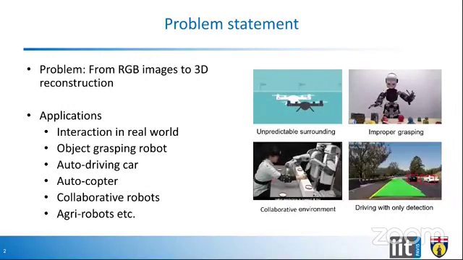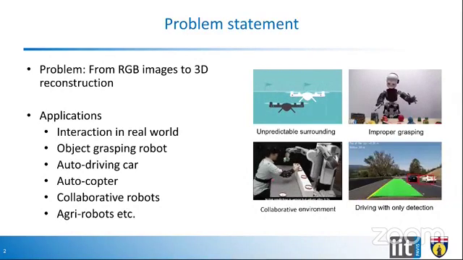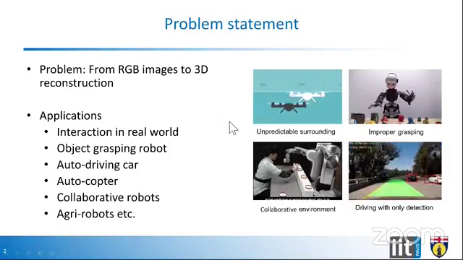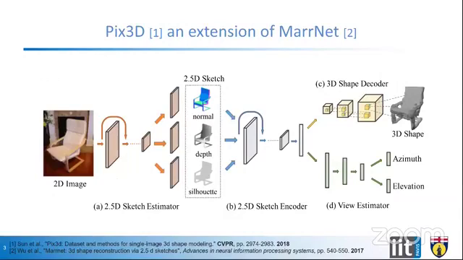So in a nutshell, if we talk about the application, we can see a lot of many other applications around us as well that are requiring 3D information. So let us discuss how the researchers are tackling this problem. In the beginning, I'd like to start from Pix 3D. Pix 3D is a recent work which is published in CVPR 2018. Actually, it is an extension of MARNET algorithm that takes a real image as an input, and in the end, it reconstructs 3D shape.